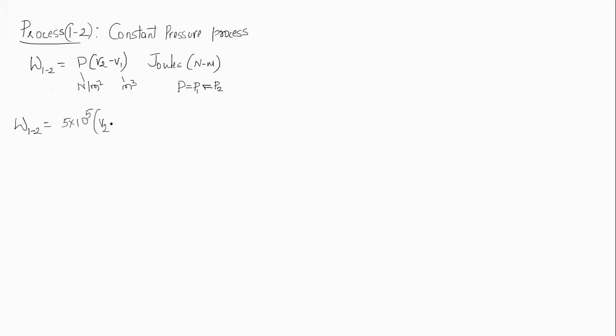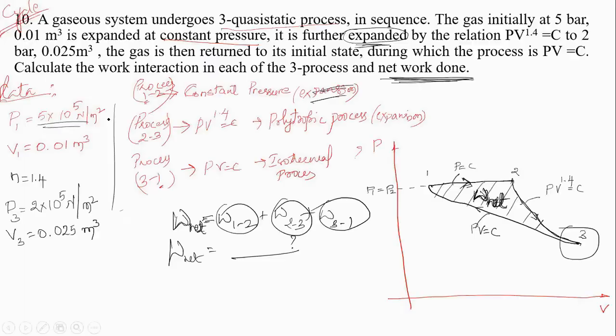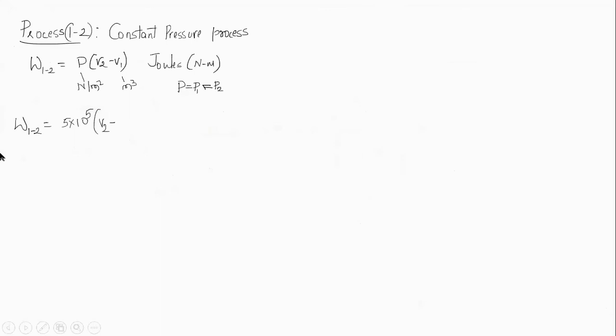V2 we don't know, but V1 is given in the problem, it is 0.01 meter cube. Let me substitute V1 here, 0.01 meter cube. Still, W1 to 2 is a difficult task to find because V2 is not given in the problem. Therefore, our first task is to find V2. Let me stop at this, the process 1 to 2.